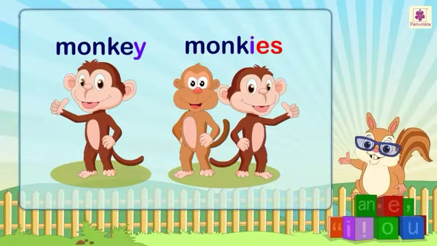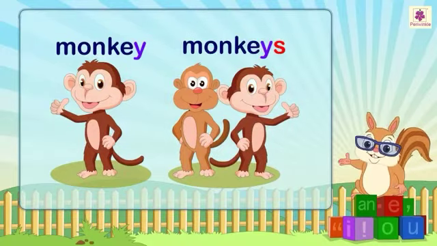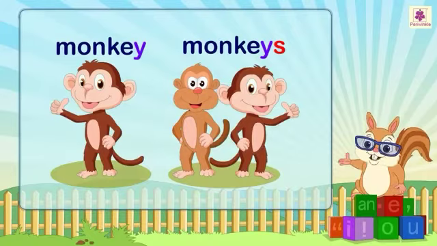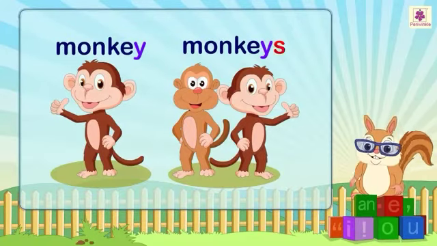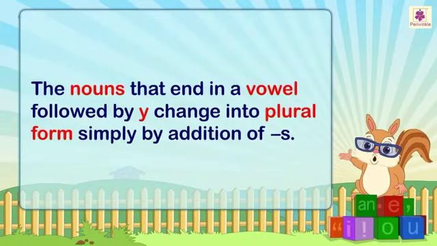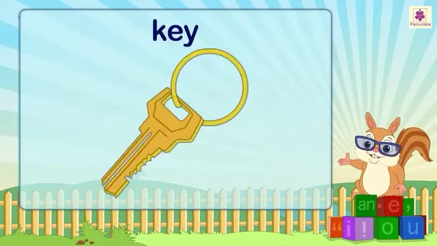The plural of monkey is not monkies. It is monkeys. Just add s at the end. The nouns that end in a vowel followed by y change into plural form simply by addition of s. For example, key, keys.